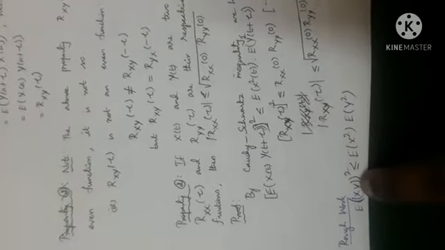Let us write x of t in place of x, and y of t plus tau in place of y. Using Cauchy-Schwarz inequality, this is Rxy of tau by definition of cross correlation, which is less than or equal to, by the property in autocorrelation, E of x square of t, which is Rxx of 0 and always positive, and E of y square of t plus tau, which is Ryy of 0.